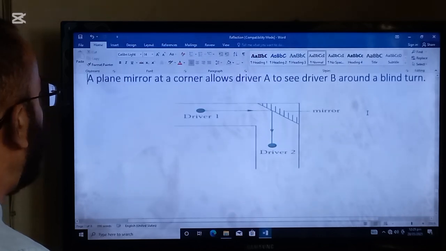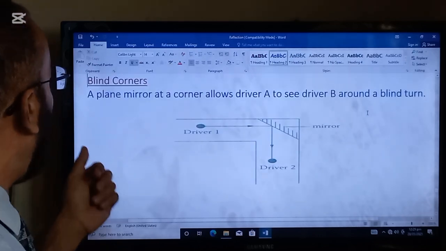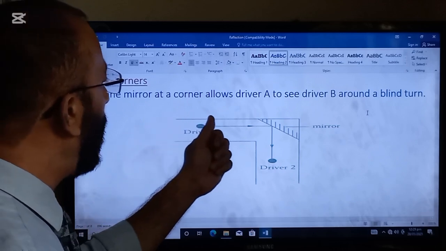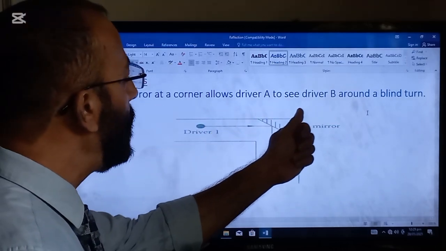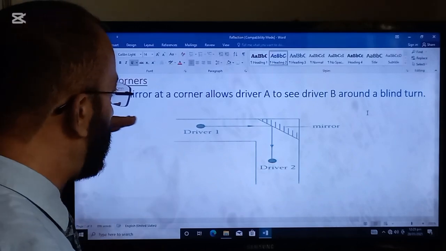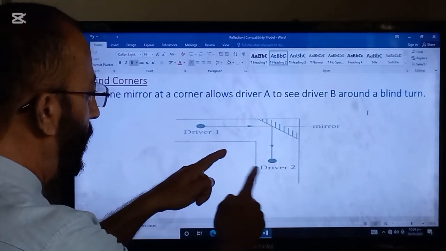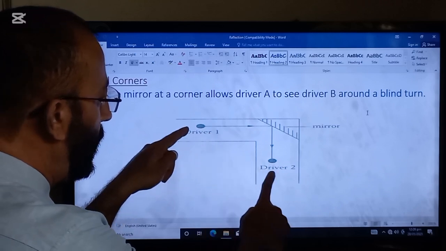Another application is blind corners. A plane mirror at a corner allows driver A to see driver B around a blind corner. So one driver is coming from here and the second driver is coming from here. They cannot see directly to each other.